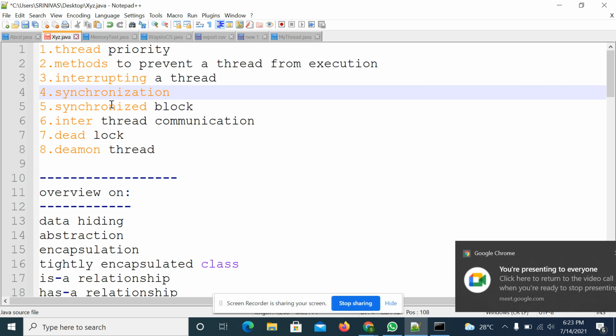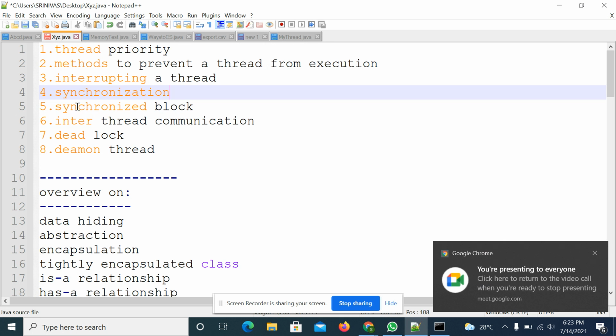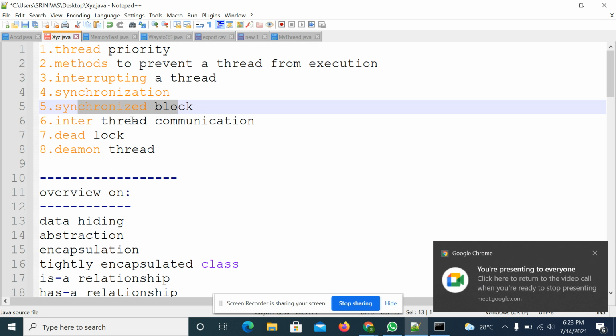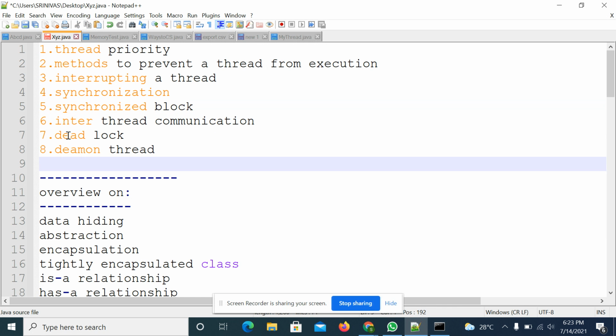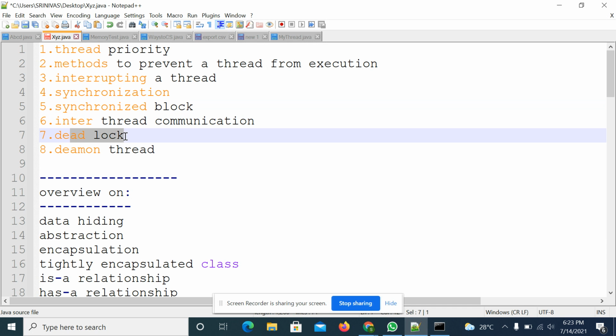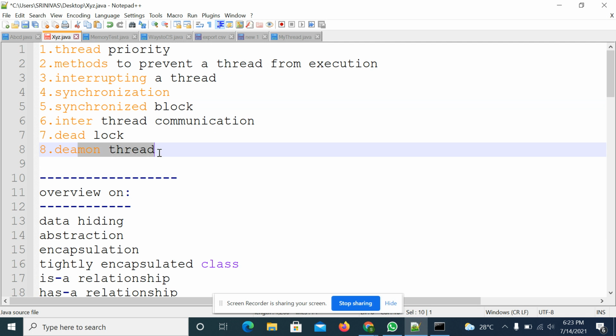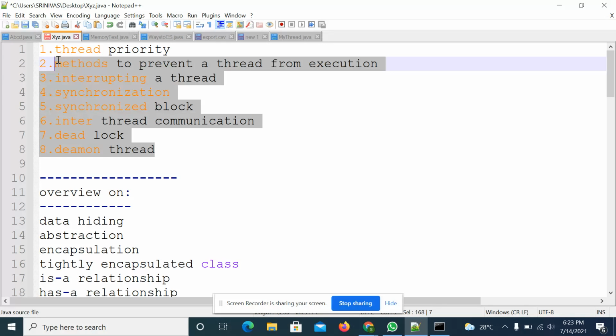Then the synchronized keyword, then the synchronized block. Inter-thread communication: how two threads will communicate with each other. Then the deadlock situation. If two or more threads are waiting for each other, then that situation is called deadlock. Then the daemon thread concept. So this covers almost the whole multi-threading concept.